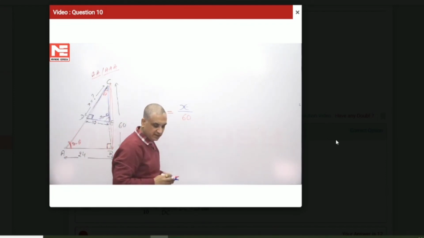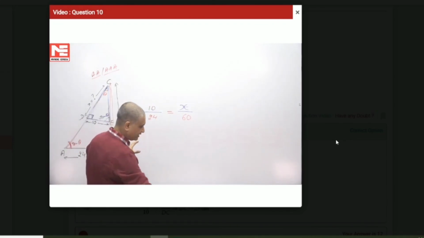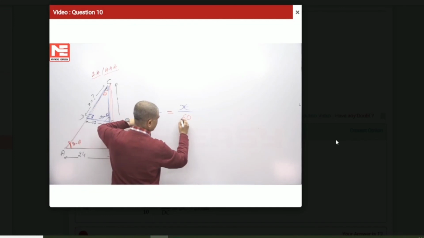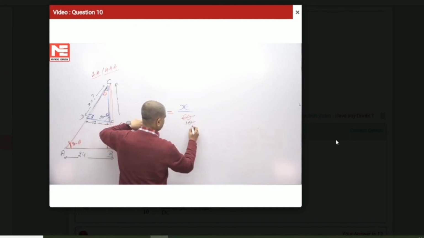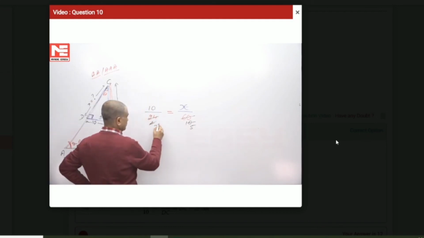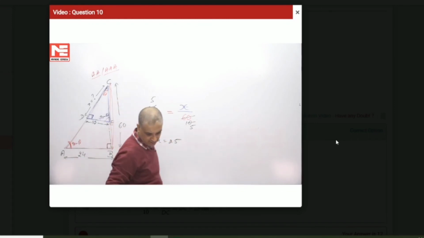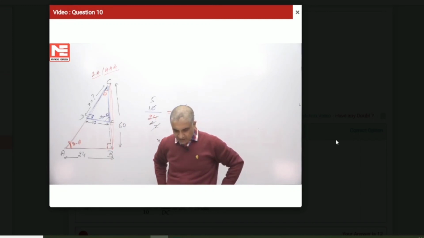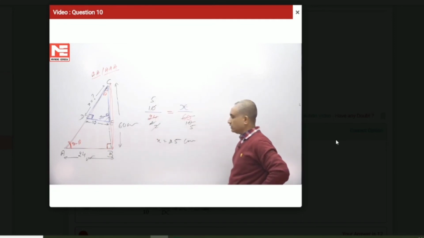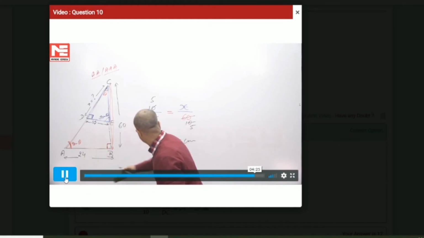So the blue triangle and the red triangle are similar triangles, and we have evaluated the ratio of corresponding sides. This is 6 into 4, this is 6 into 10, so 12 into 2 and 12 into 5. So x is equal to 25, whatever the units. If it is in centimeters, it is 25 centimeters. Because all of them are in centimeters, 25 centimeters is the answer. A very simple question.